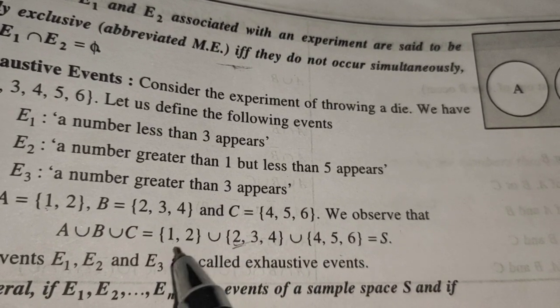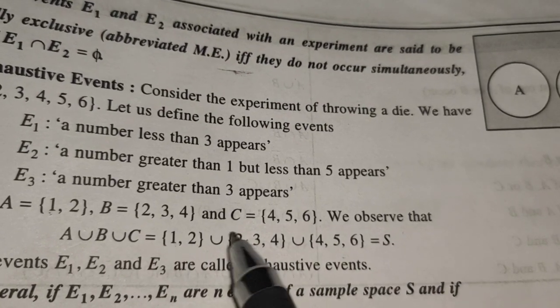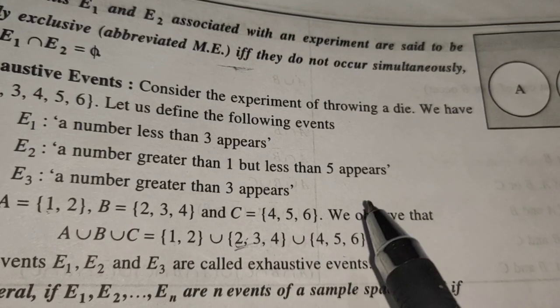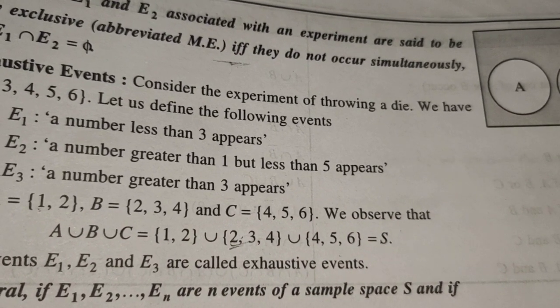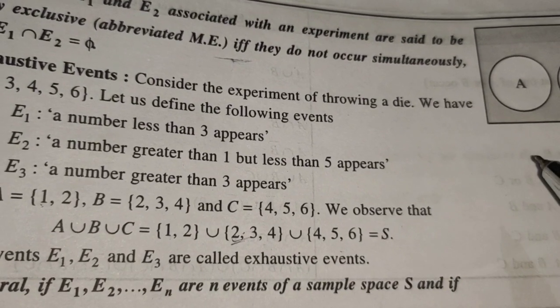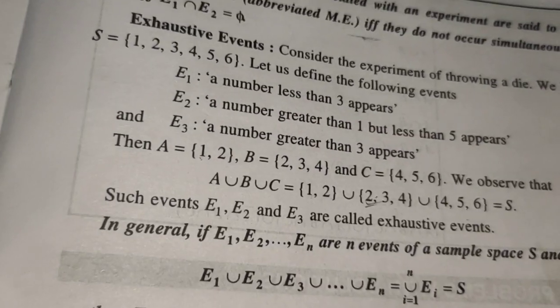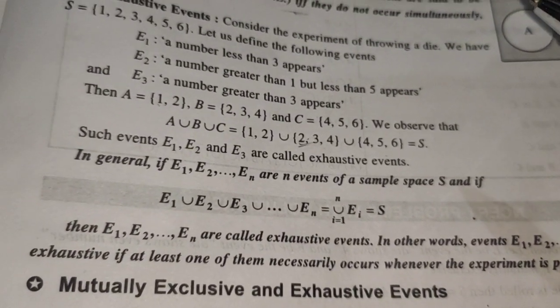In set theory, we cannot write repeated elements. So if 4 is in both places, you will write 4 only once. Ultimately, union also signifies addition. So all together it will be 1, 2, 3, 4, 5, 6. So this is again the sample space. So exhaustive case means ultimately the sample space.